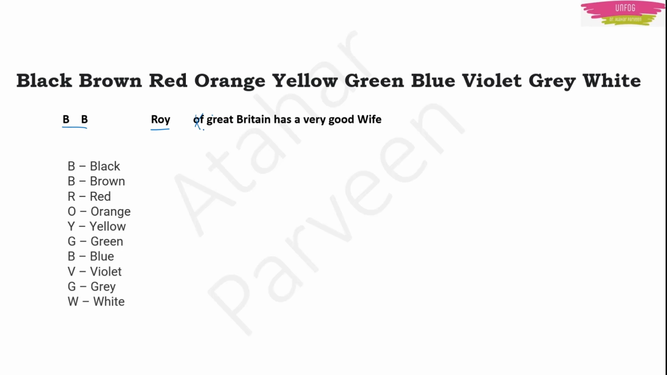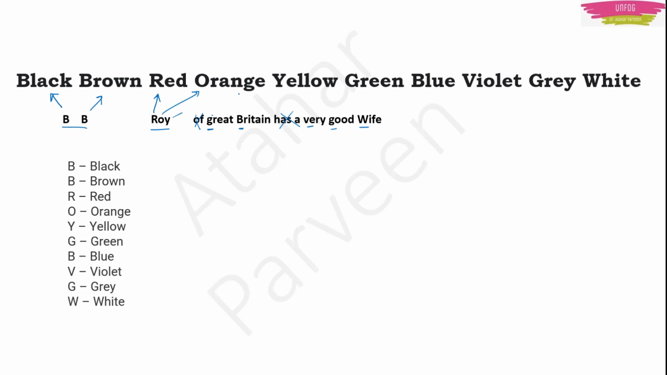Of has nothing to do. G for Great. Again B. H has nothing to do. A has nothing to do. Then V, G, W. B is black. Remember, the first one is black. The second one is brown. In Roy, R is red.